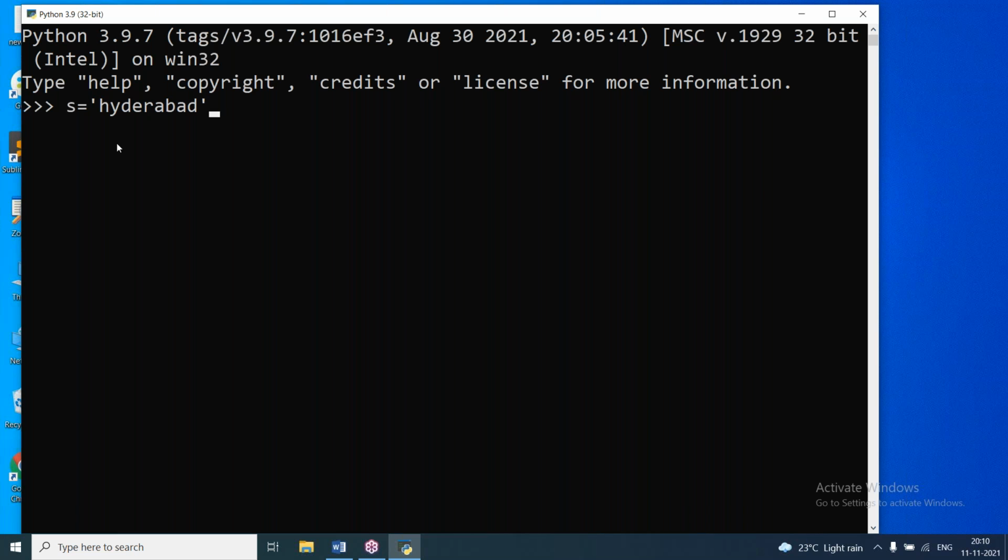Here I'm not giving a data type to the variable. The data type is assigned internally. We are not going to use data types for the variables. Here I'll say print S. If I directly use S, it will show in single quotes. And if I say print S, it gives only the value without single quotes. If I want to know what data type is assigned to the variable, I'll say type S. In Python, the type function is there, and it will give the data type. It is showing class str.